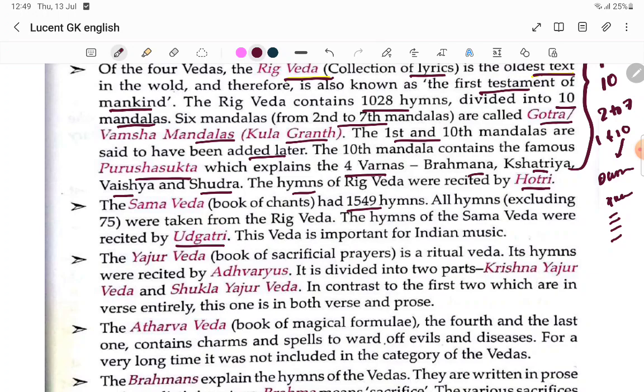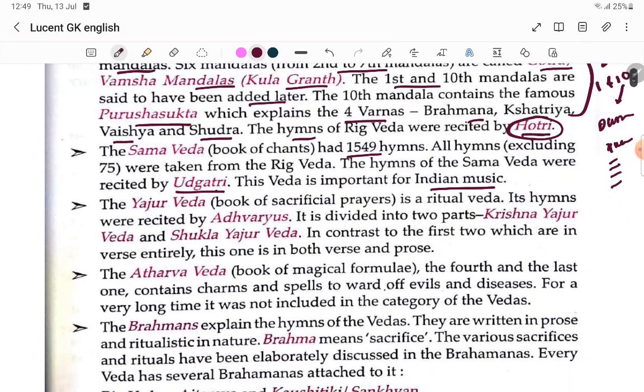So here Hotri, here Udghatri. Three will be there at last. Udghatri, Hotri. The Sama Veda is important for Indian music. This is important. So Sama Veda means music.